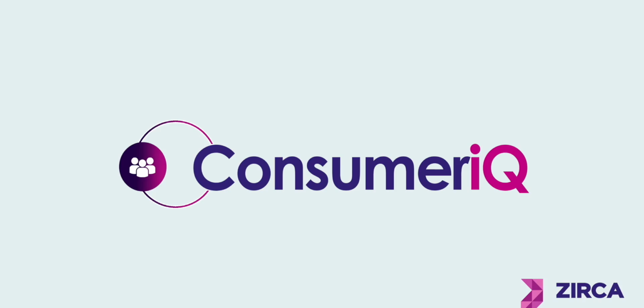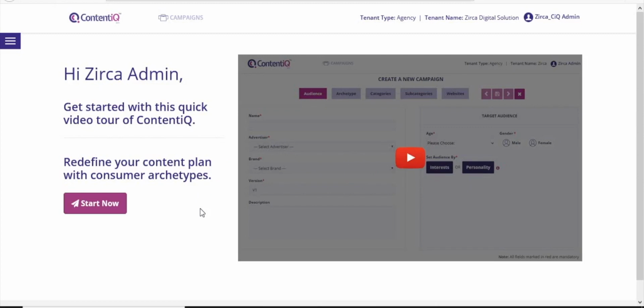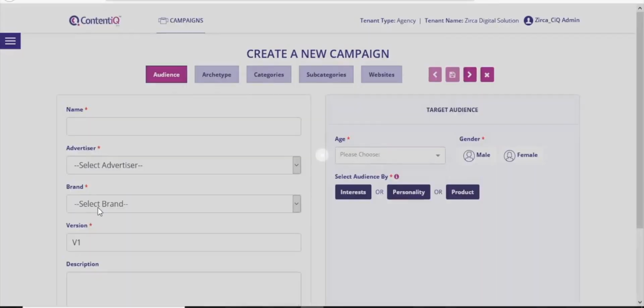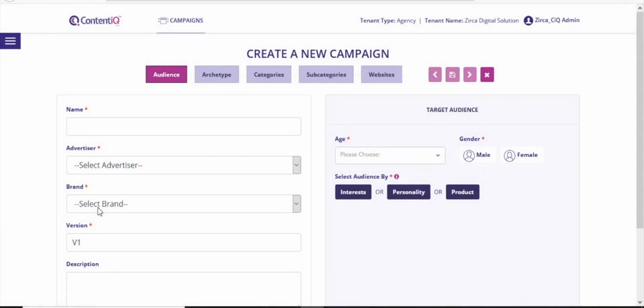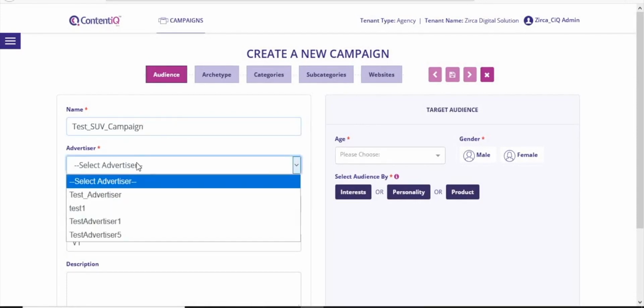Welcome to the walkthrough for Consumer IQ by Zirca Digital Solutions, a combination of behavioral data, psychology and primary research. Consumer IQ provides a colorful archetypal view of the Indian digital universe. In this video, you'll see how this tool balances detailed information on archetypes with suggestions to target them through nuanced creative and media insights.